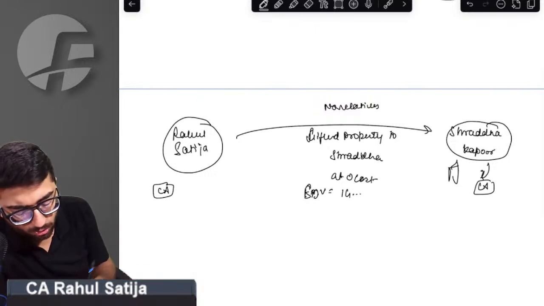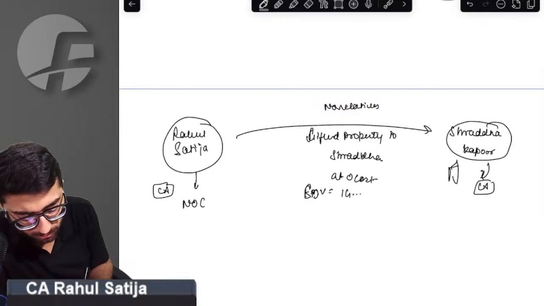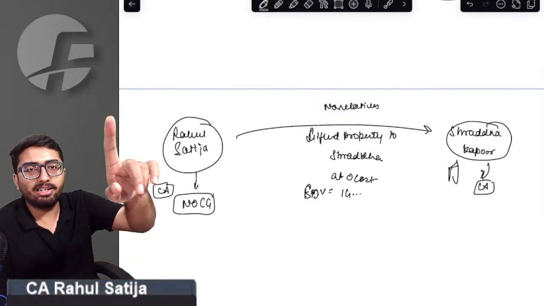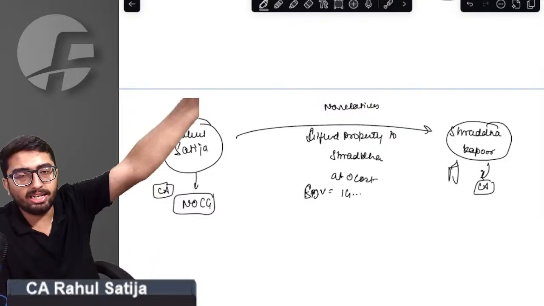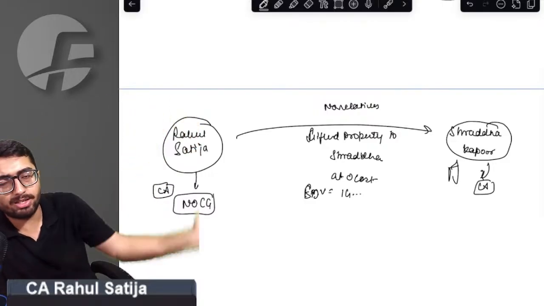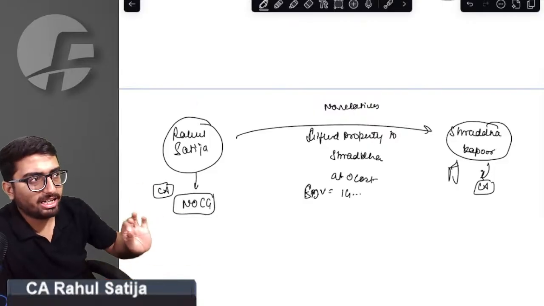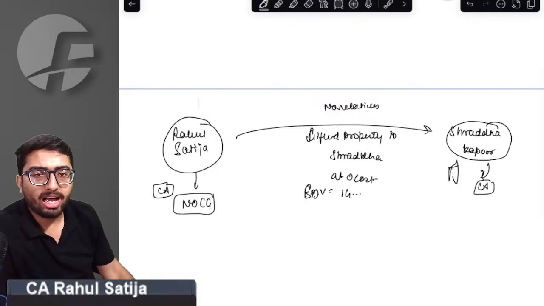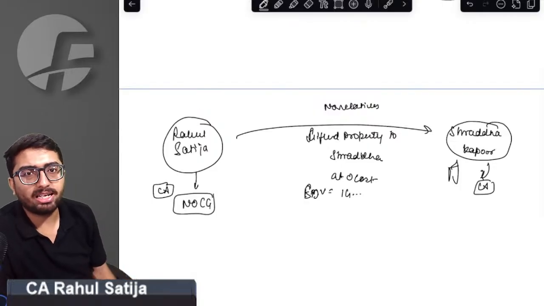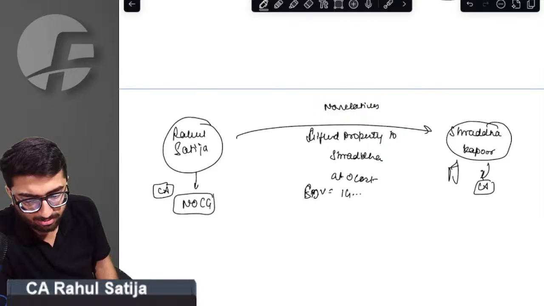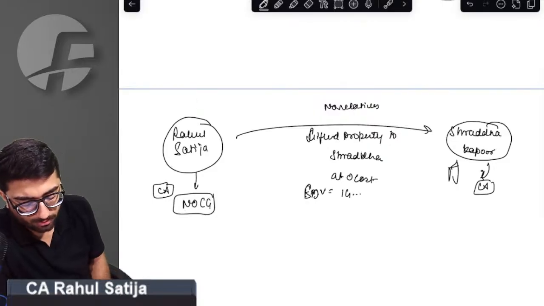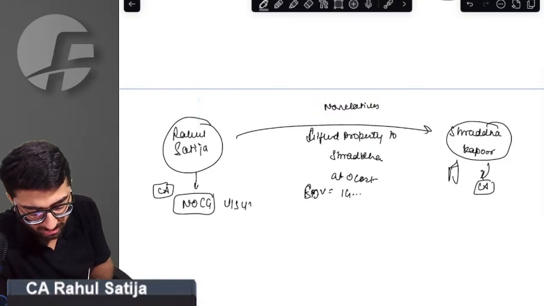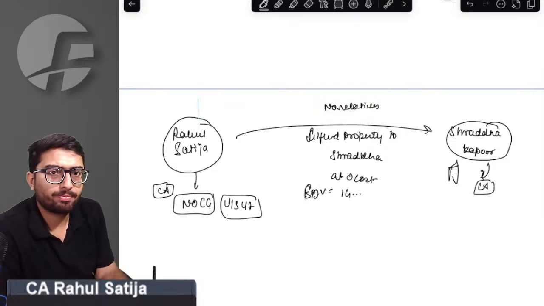Sir, for me, there will be no capital gain. No capital gain will arise because section 47 clearly states that if an individual transfers any kind of asset under a gift, it is always exempt. If I gift anything to anybody, it is exempt in my hands. Yes, sir, it will be completely exempt. Under section 47, no capital gain will arise.